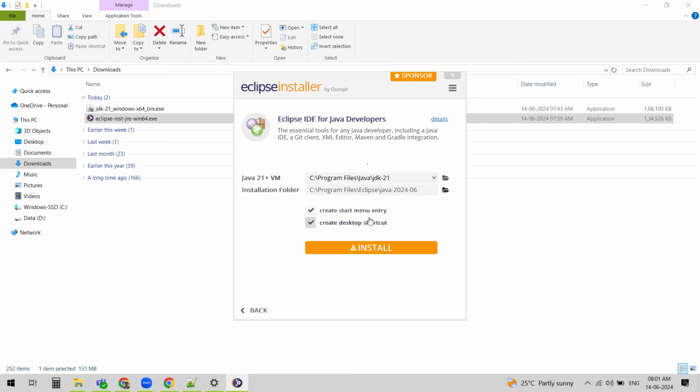You'll get the start menu and desktop shortcut of Eclipse. That's it. You just click on install. It will take a few minutes for the installation to complete. We just need to wait. Meanwhile, Eclipse is installing. If you have any questions, you can put them in the chat.